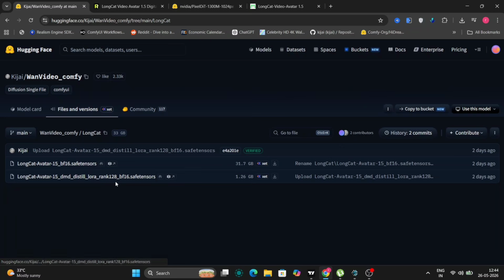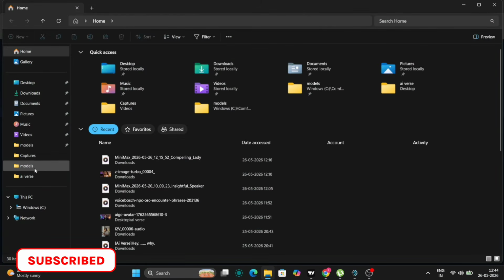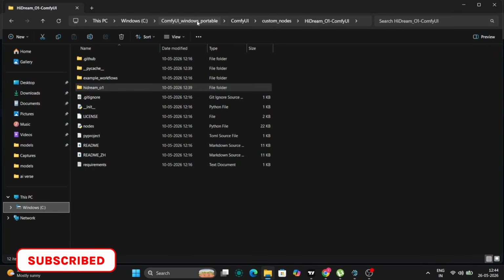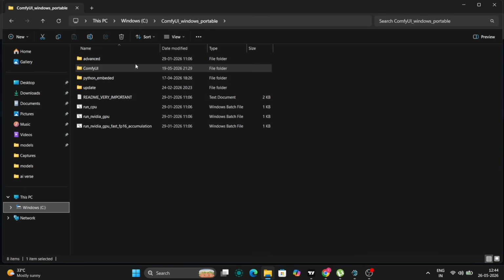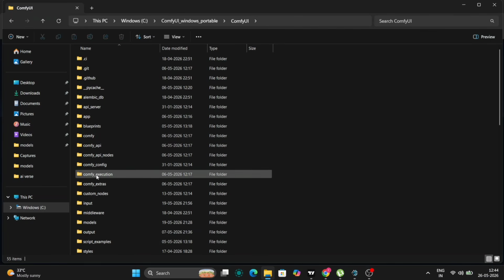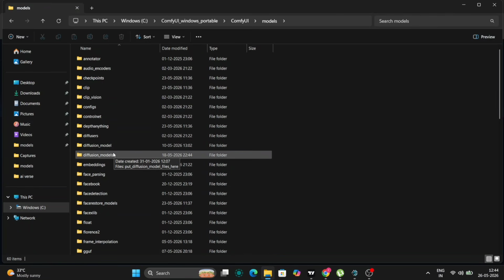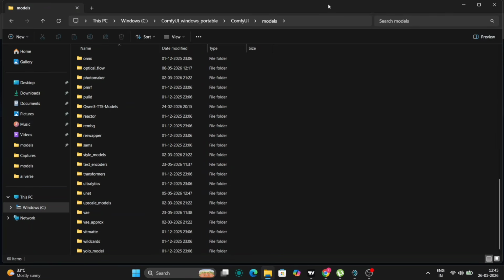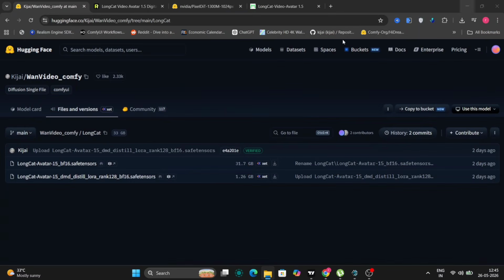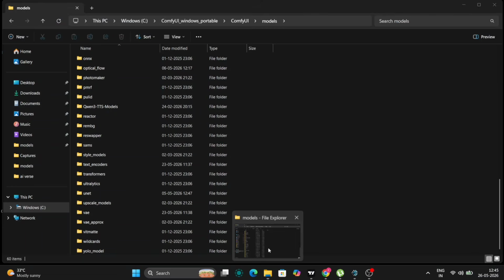Now, at the time of recording, there's no GGUF or FP8 version available. If you find one by the time you're watching this, you can use that. I'm running the BF16 version on an RTX 4090 with 24GB VRAM, so keep that in mind. For file placement, the LoRA goes in your LoRA folder. The BF16 avatar model goes in your diffusion models folder. If you're using a GGUF version when it's available, that goes in the unet folder instead.